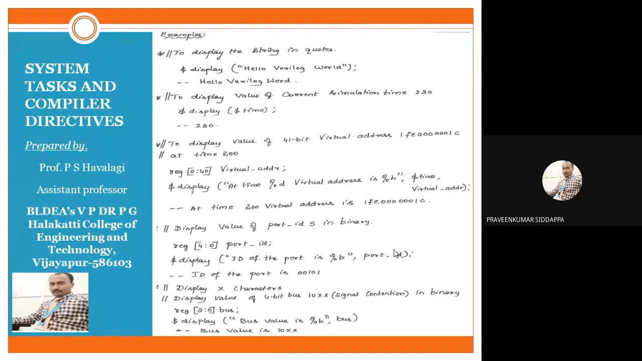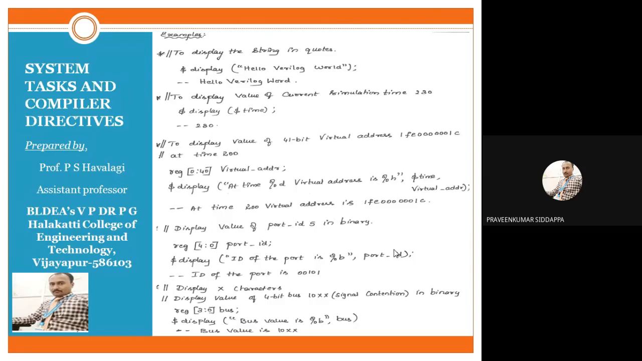I have to display some string on your window. Which string am I displaying here? Hello Verilog world. I have to display this information on your window. So how do I write it in Verilog? That I have written here.